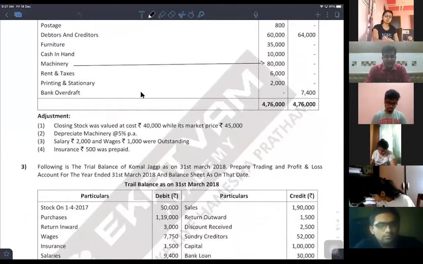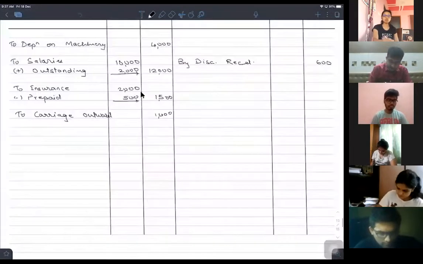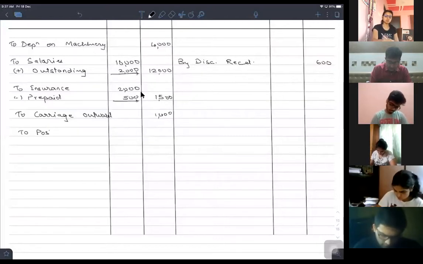Postage is an indirect expense. Therefore, P&L account debit side to postage.